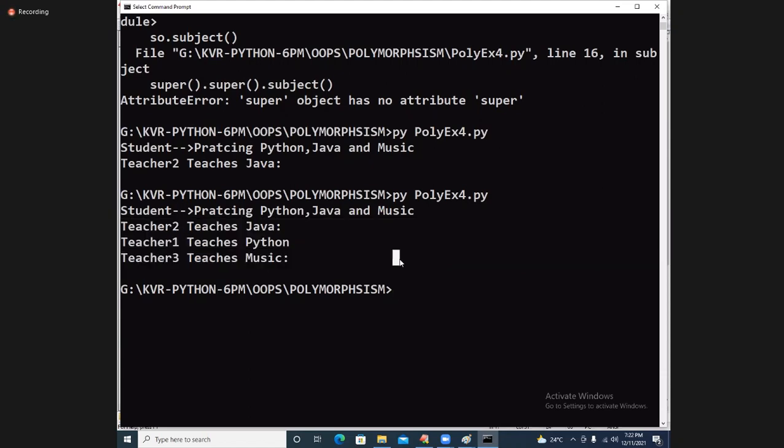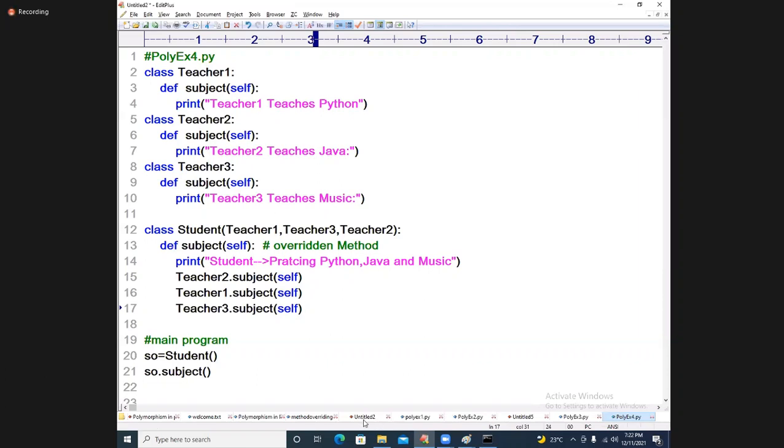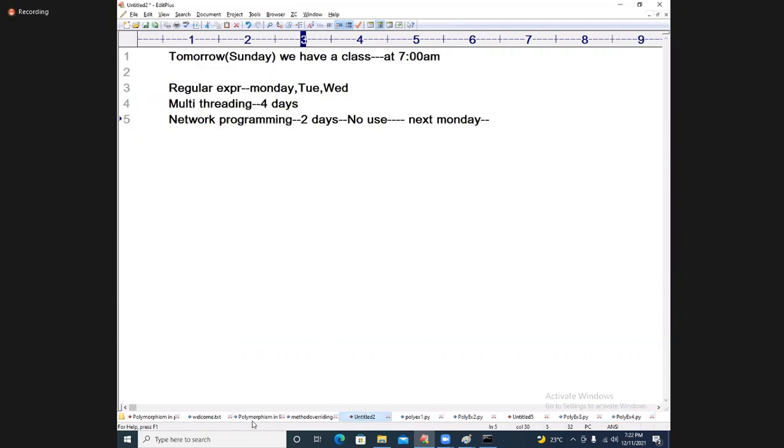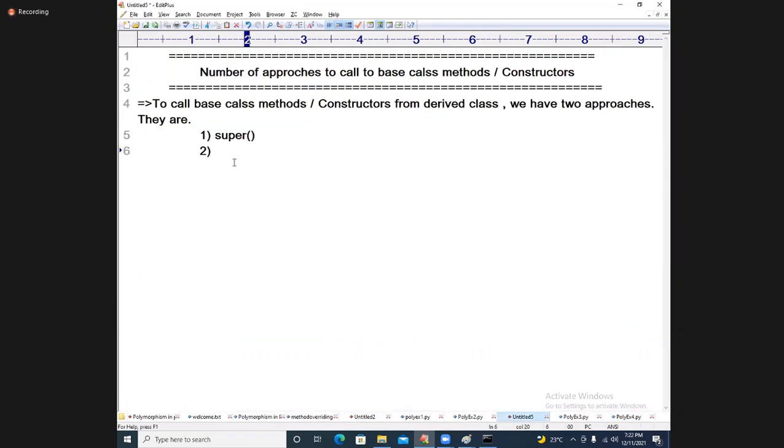So come back to the point. If you come to this example, what we have here is the super function, and one more is by using the class name. Let us go for the first one. First one, I will go for it. Now the super function, I will take it.